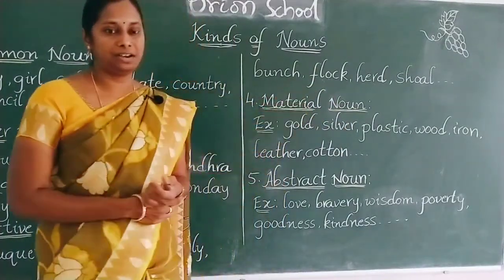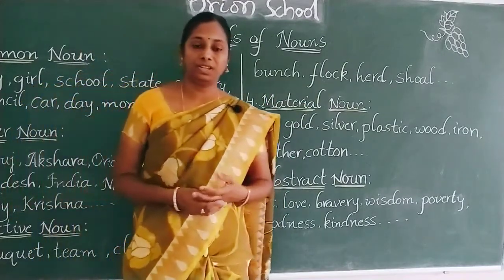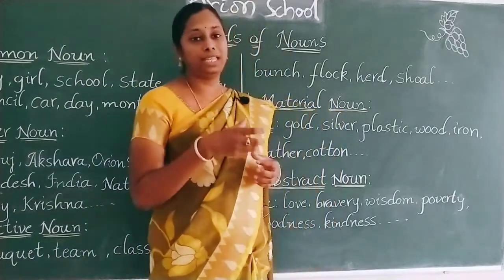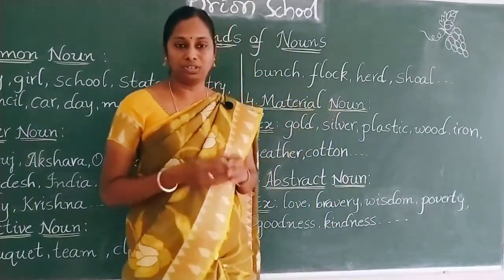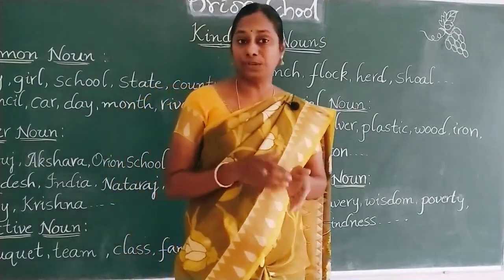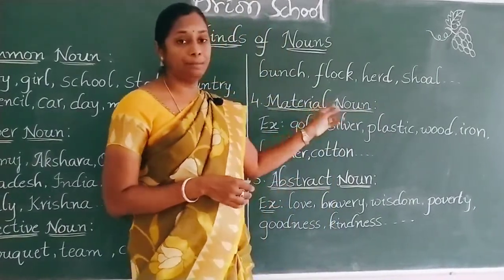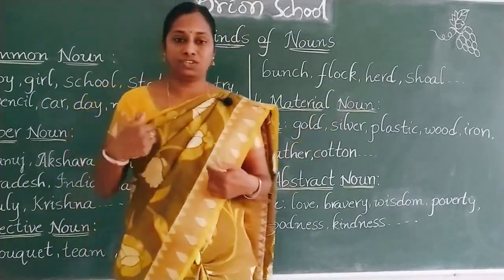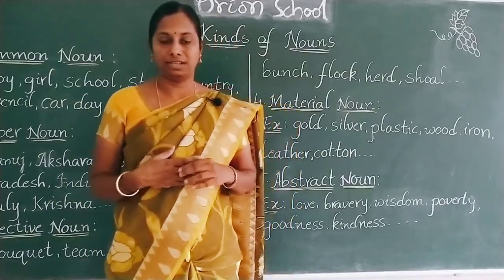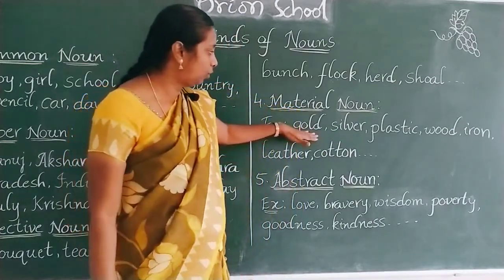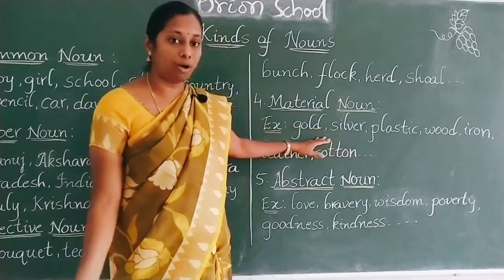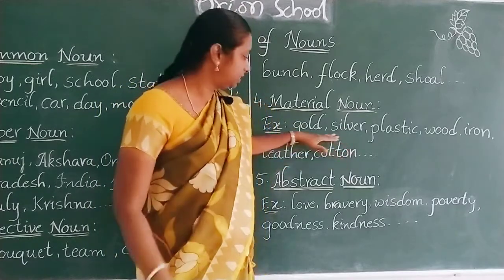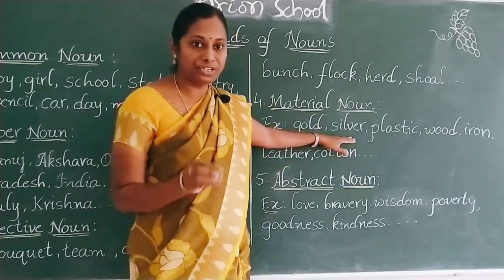Next one, material noun. What is a material noun? The matter or the substance which we use to make things is called a material noun. For example, ornaments: chains, bangles, rings, etc. We need gold or silver to make jewelry or ornaments. So gold and silver are called material nouns.